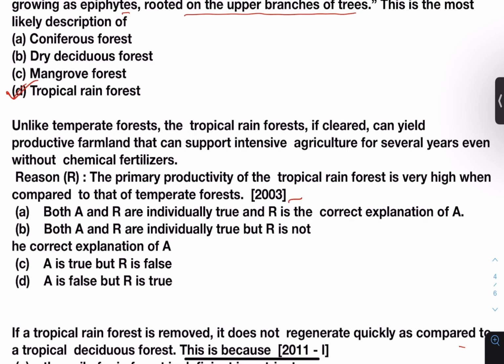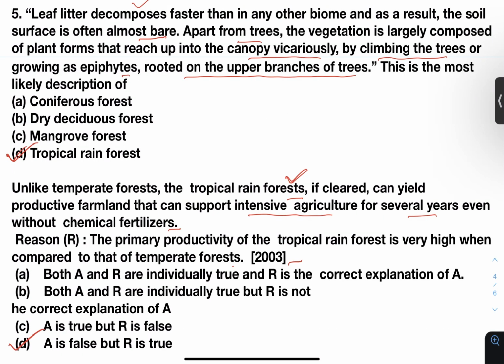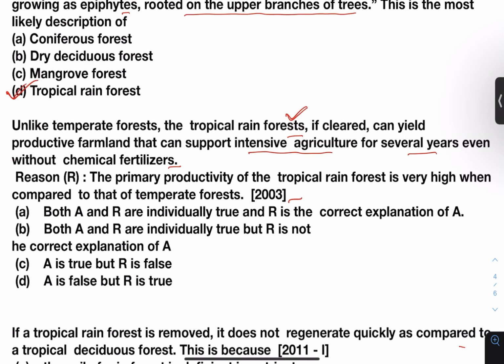Unlike temperate forests, the tropical rainforest, if cleared, can yield productive farmland that can support intensive agriculture for several years even without chemical fertilizers. Now, about tropical rainforest, this statement is not correct. Because of a high temperature and heavy rainfall, there is enormous bacterial activity which leads to decreased humus content, and so the fertility of soil is also reduced. So, the soil would require chemical fertilizer. First statement is not correct. The primary productivity of the tropical rainforest is very high when compared to that of temperate forest. This is correct. So the answer here is A is false but R is true.